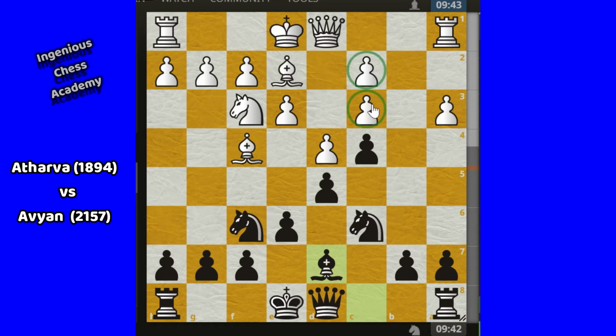So it is the nice attacking point for Avian here. So here, rook b1, which is not a good move from Atharva's side. Actually, the correct move was Nd2. At least he should stop this knight from coming here. Now, but Atharva played here. Sorry, Atharva played here rook b1.